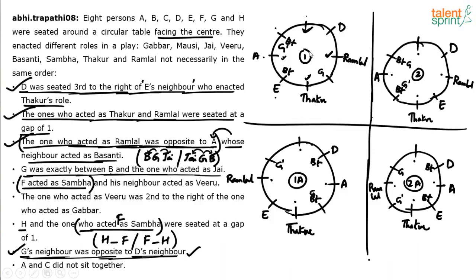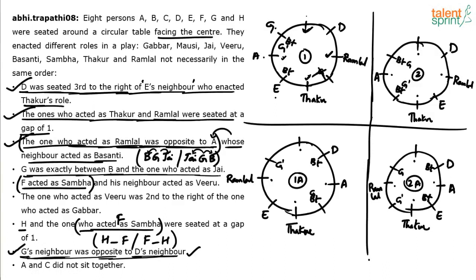Now if you look at case number 1, can G come in this position? No. Because if you take G in this position, the neighbors are Ramlal and Thakur. I know that G's neighbor should be J. Both the characters are not J. One character is Ramlal, the other is Thakur, which means G cannot come here. If G cannot come here, then definitely G has to come here.